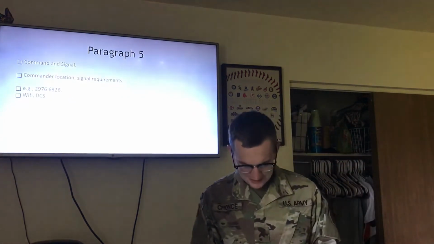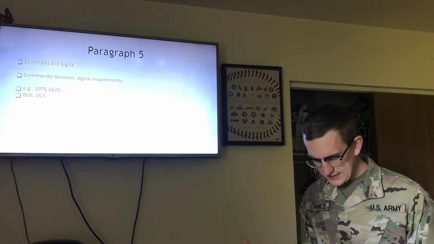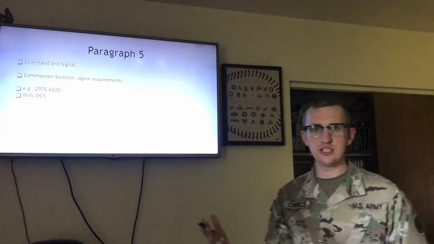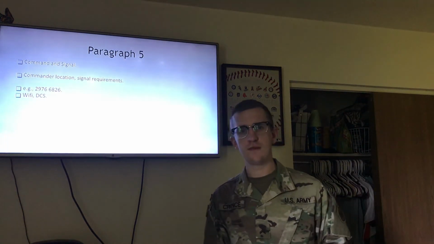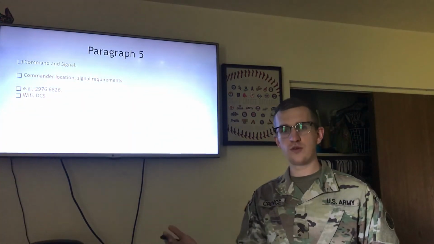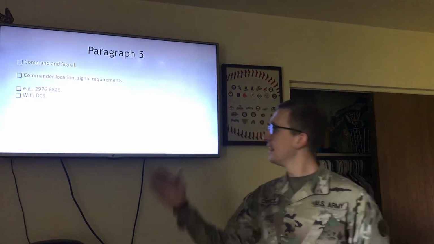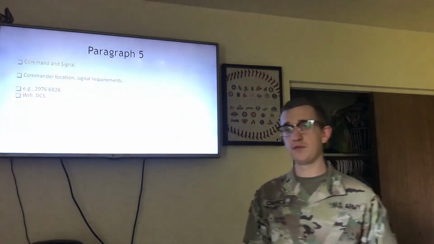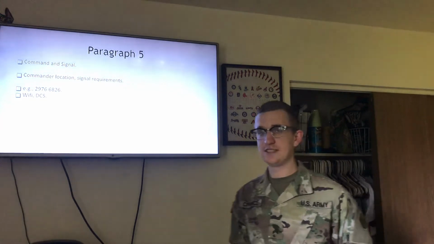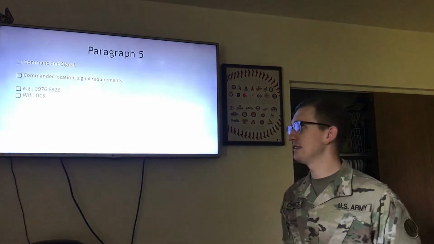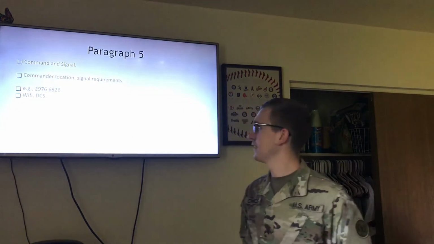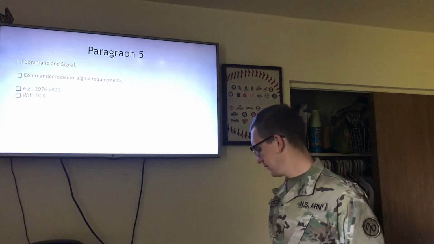Paragraph 5, command and signal. This is the commander location and signal requirements. So there was a change in paragraph 5 because the mission changed. The mission change is that the brief will be given somewhere else. So the op order would have had maybe perhaps my 8-digit coordinate of my apartment where I would initially give the brief, and the new 8-digit coordinate is my city library where the brief will now be given hypothetically. The signal requirements did not change. I still need Wi-Fi to upload the brief and DCS to fulfill my BLC requirements. So the only change here was the location, the location of the commander in this circumstance.